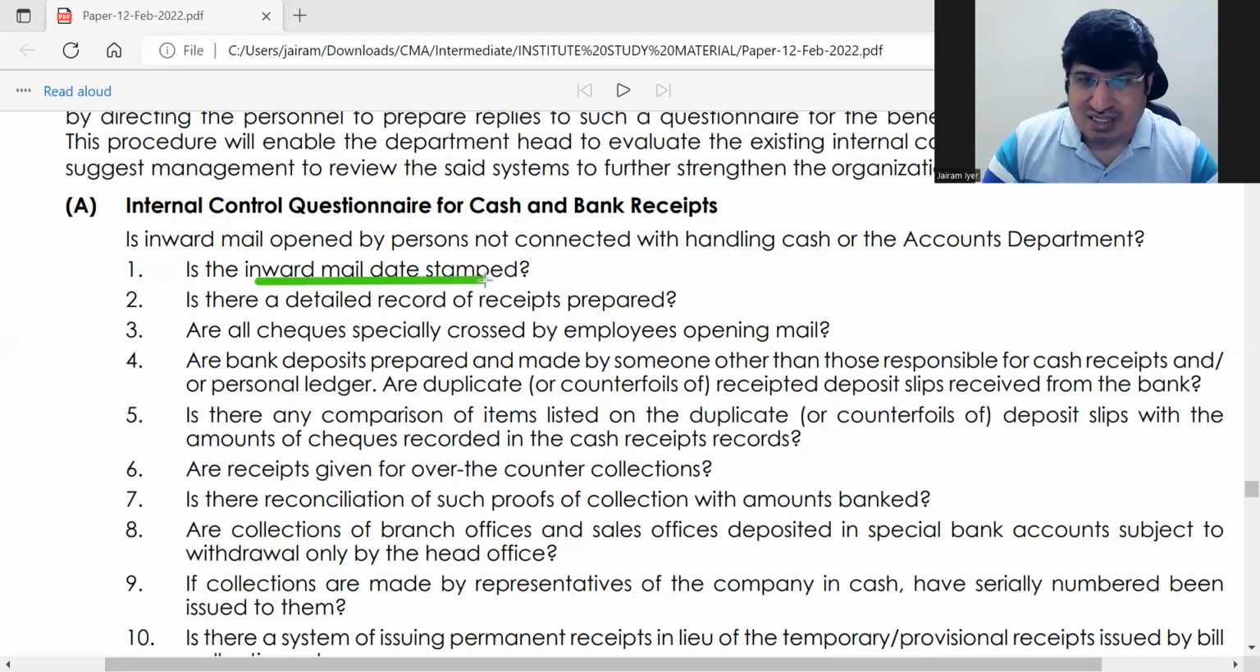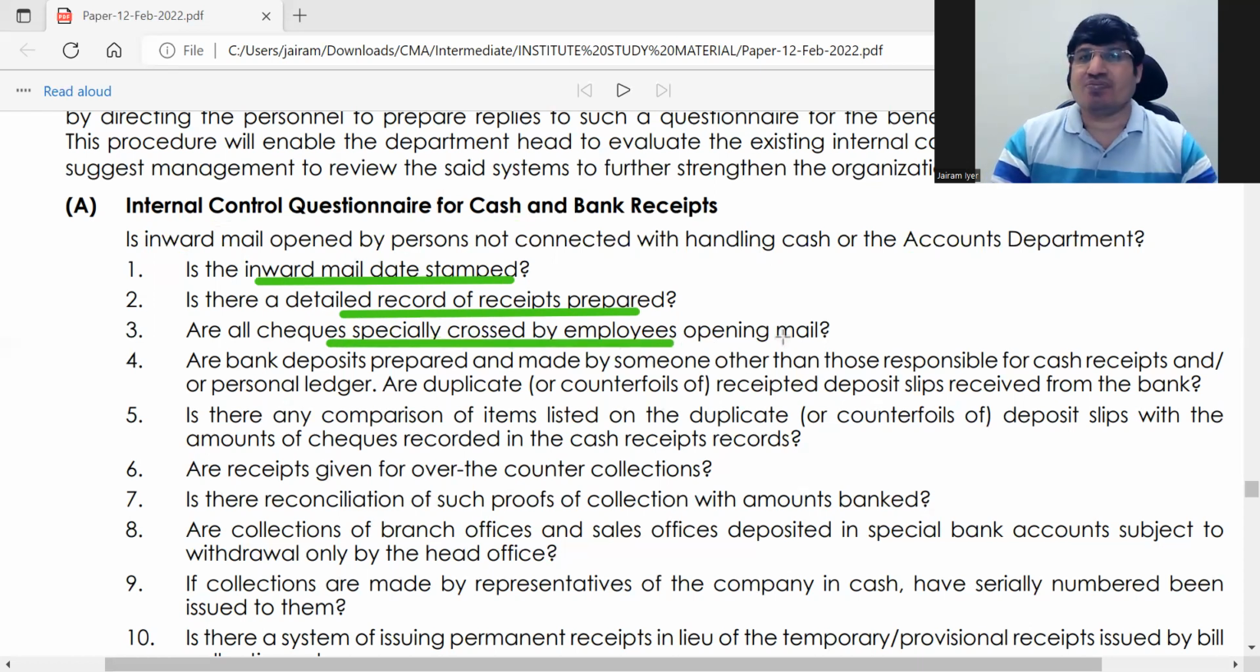Is the inward mail date stamped? Okay, it should be date stamped, date should be there. Detailed record of receipts prepared, whatever receipts are there, is there a record prepared? Are checks crossed by employees opening mail? So each employee opening mail, there should be some identification mark that the employee has opened that mail. So checks should be specially crossed by employees. Some symbol which has to be put in to say that this employee has opened that mail.